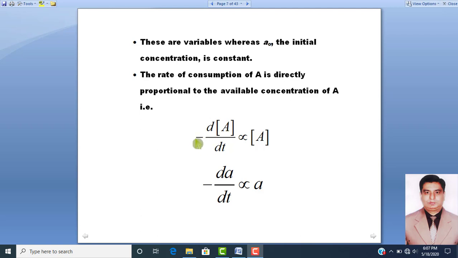So, this minus indicates the decrease in concentration of reactant A with the passage of time t. So, minus dA over dt is directly proportional to A. This small a is the concentration of reactant A at time t.